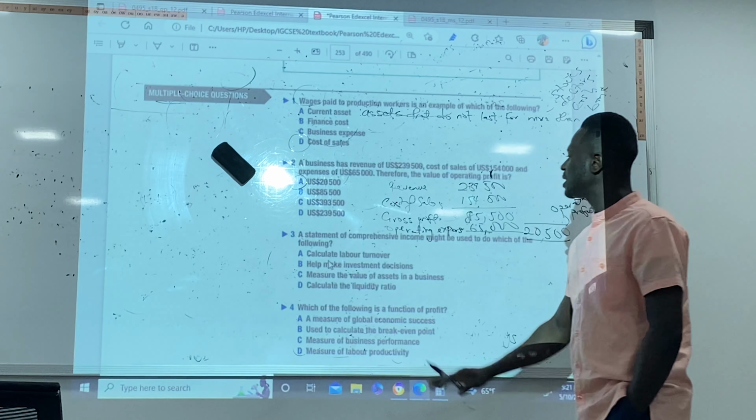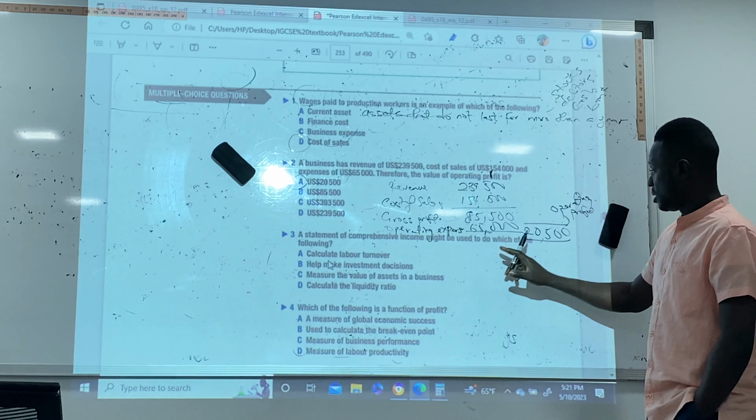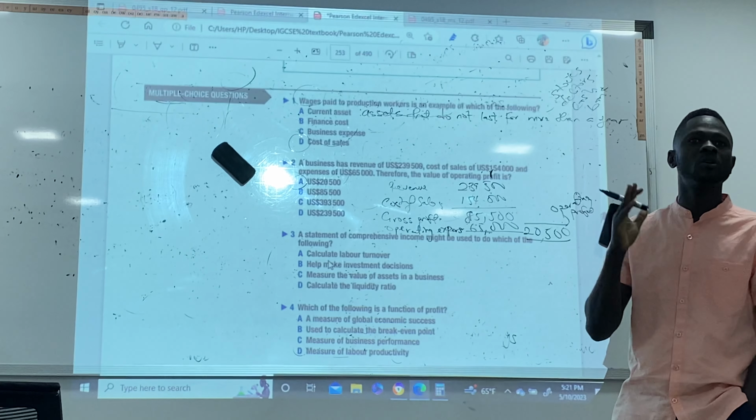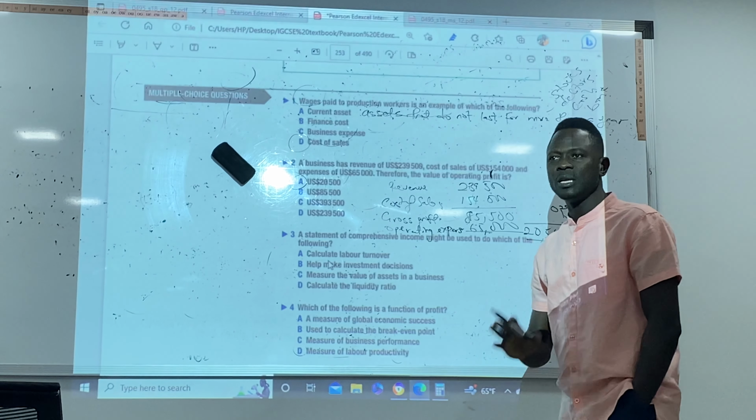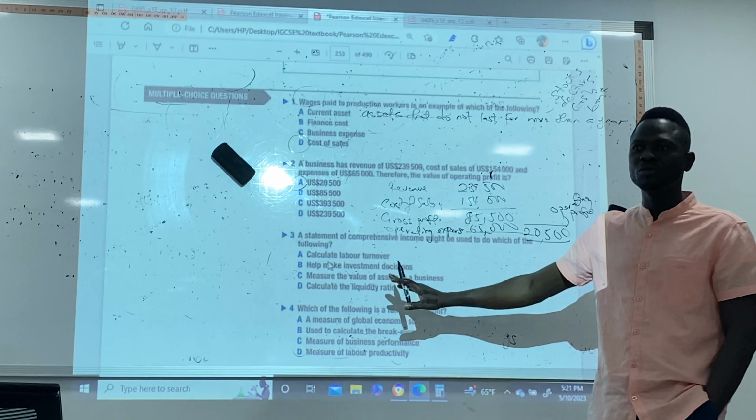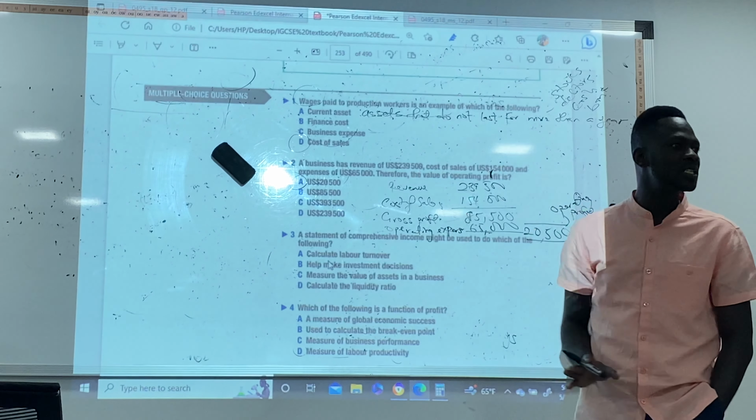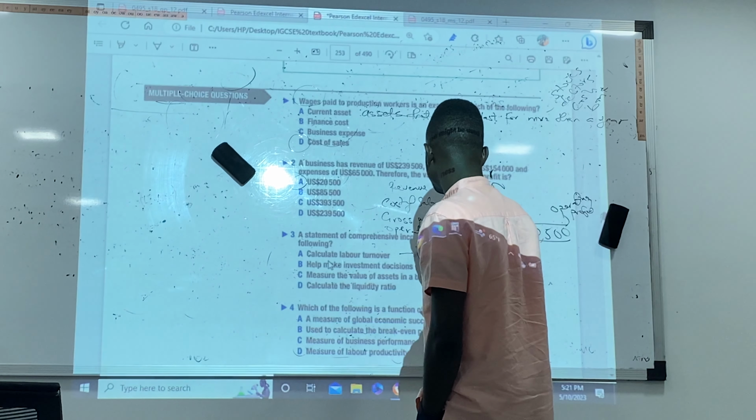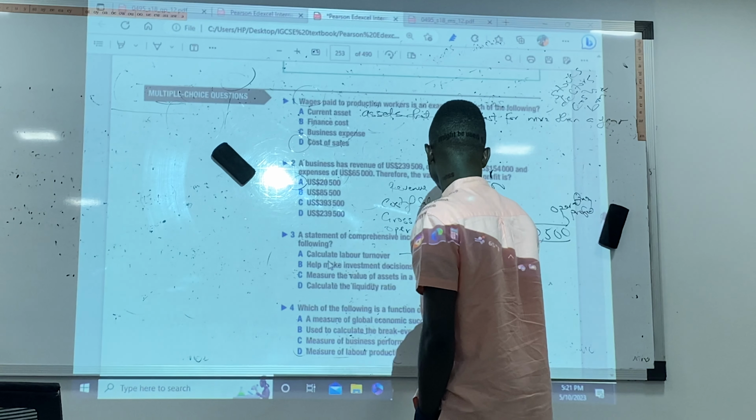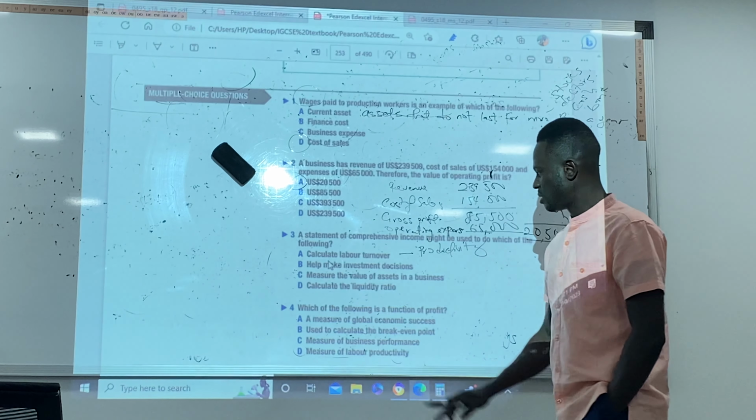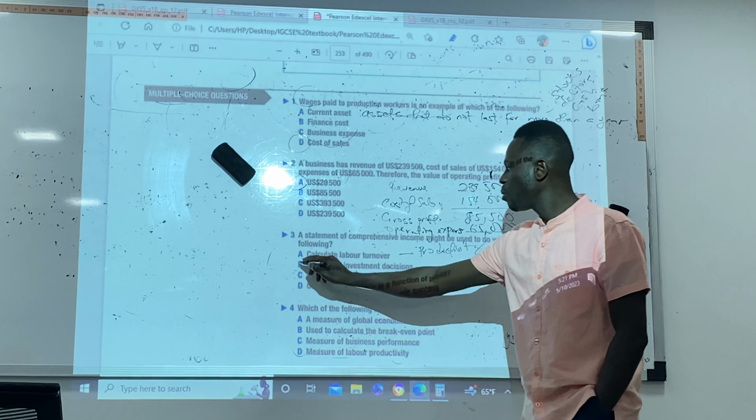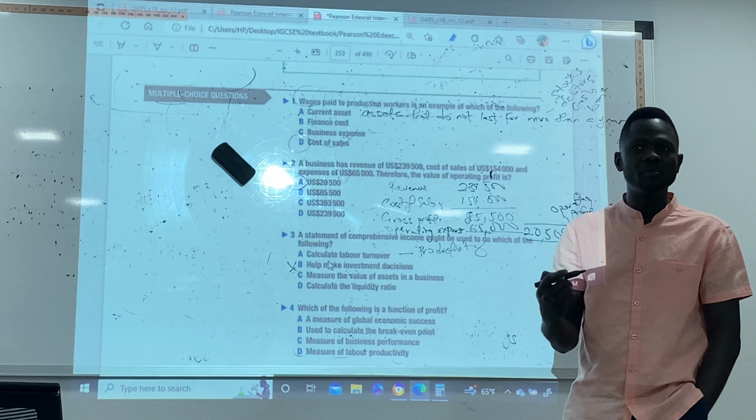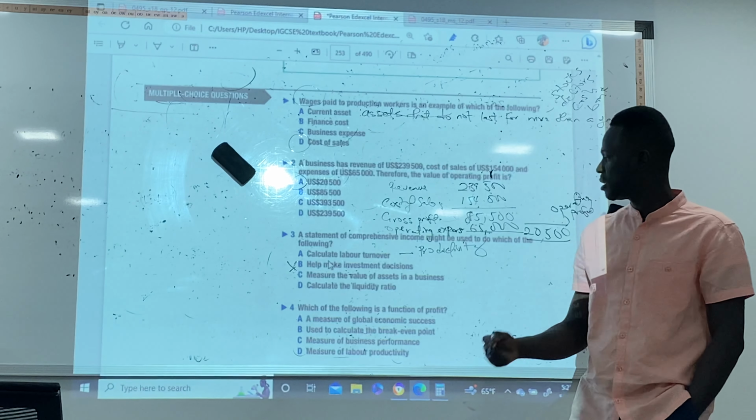The third one said a statement of comprehensive income might be used to do which of the following? A statement of comprehensive income, which is what we're talking about, the profit or loss account. Calculate labor turnover. Labor turnover is not calculated through this. Labor turnover is about productivity. It is not the statement of profit and loss account. Help make investment decisions. Yes, we said one of the importance of having a comprehensive income is to take decisions about the business. So the answer is B.